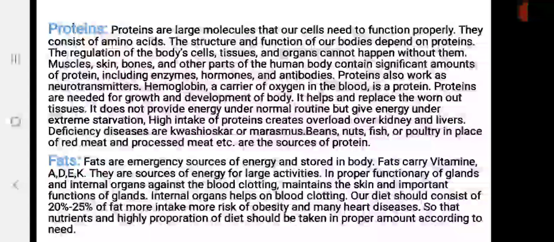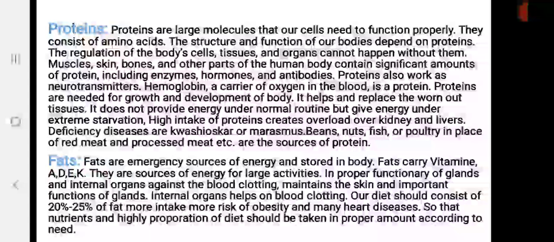First, I will tell you what is protein. Protein is a combination of carbon, hydrogen, oxygen and nitrogen. It is also known as amino acids.